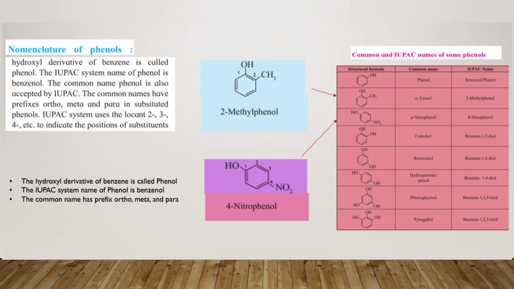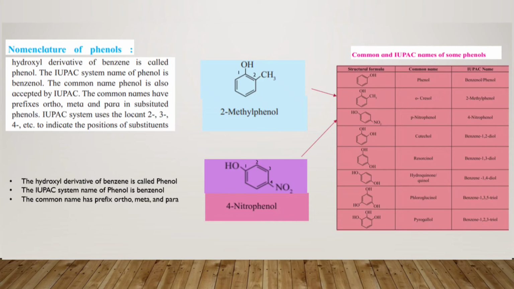The common names use the prefixes ortho, meta and para in substituted phenols. The IUPAC system uses locants, that is 2, 3, 4 etc., to indicate the position of the substituent.